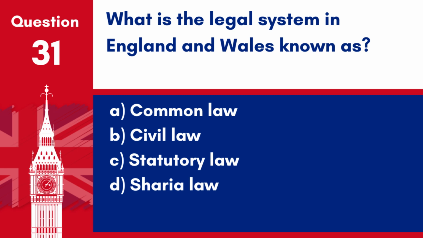Question 31. What is the legal system in England and Wales known as? A. Common law. B. Civil law. C. Statutory law. D. Sharia law.